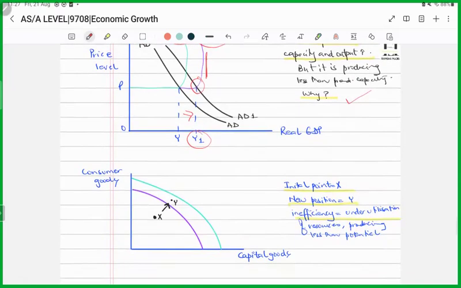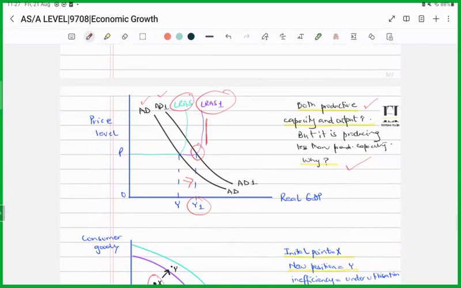What about the PPC? Yes, you were somewhere here at X, and now you are producing at point Y, right? Still, it's showing inefficiency, underutilization of resources. Why? Because you're producing less than your potential. Here also, you're producing less than your potential because the aggregate demand curve is not cutting the aggregate supply curve at the vertical part of the curve.